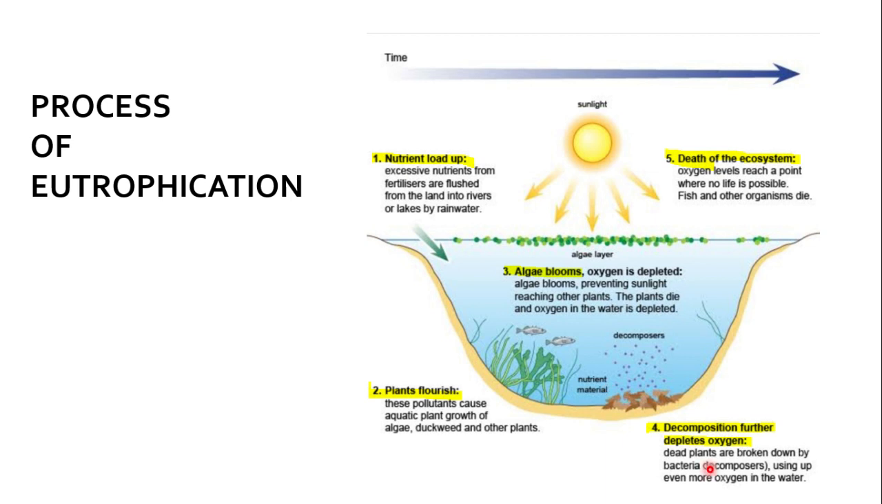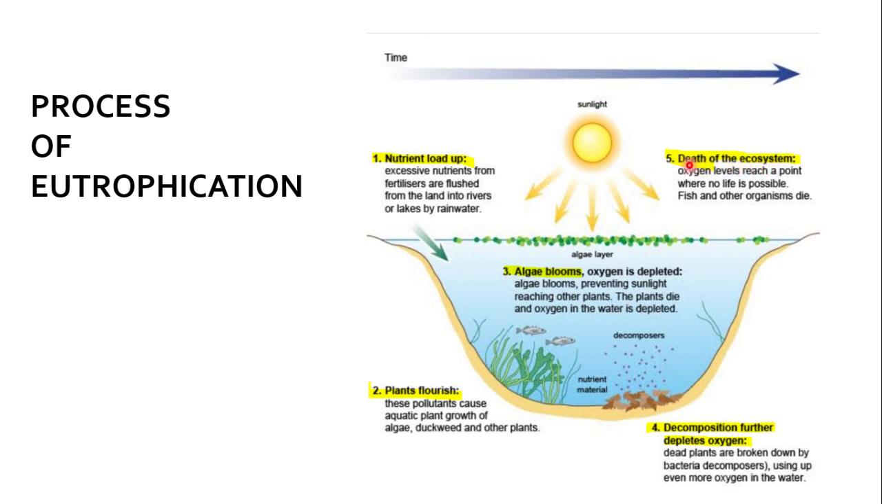The fourth stage is the decomposition. Further, when the plants die, they accumulate on the bottom layer and decompose or decay due to the action of bacteria or decomposers. So they use up even more oxygen in the water. So the oxygen level is further reduced. The dissolved oxygen is further reduced because photosynthesis stopped and the decomposers and other animals are also depending on the remaining oxygen. So the final and fifth stage is the death of the ecosystem.